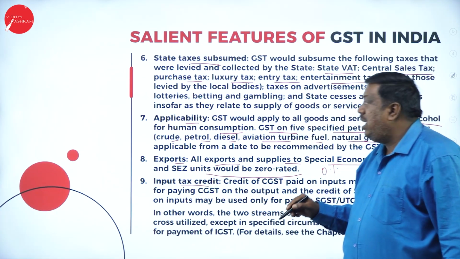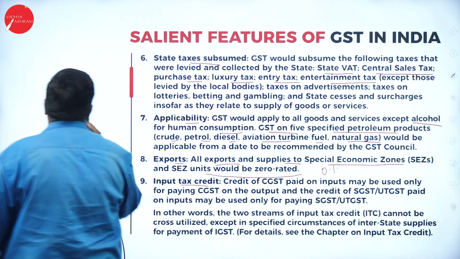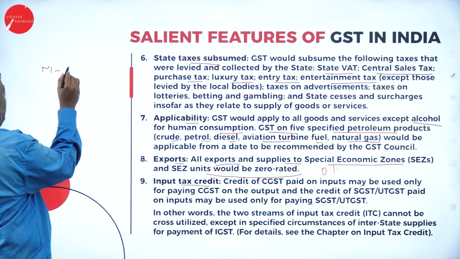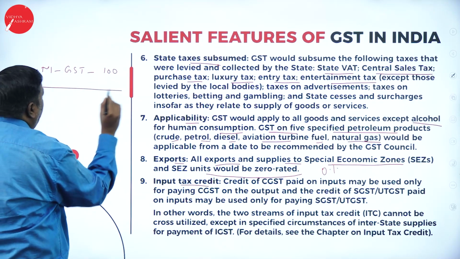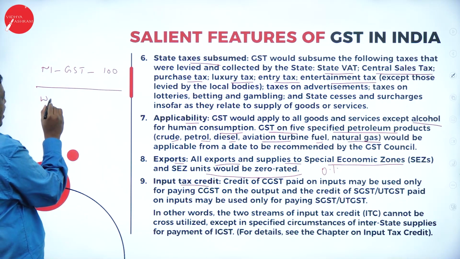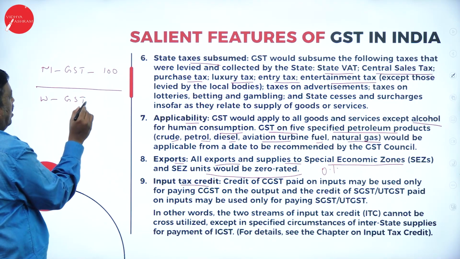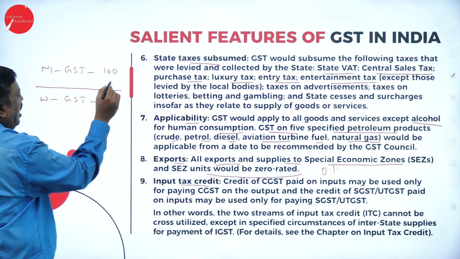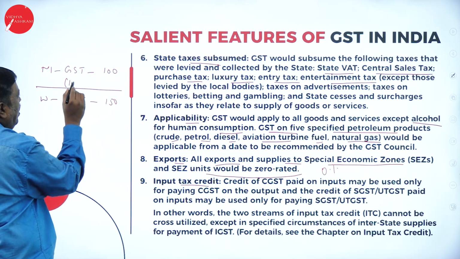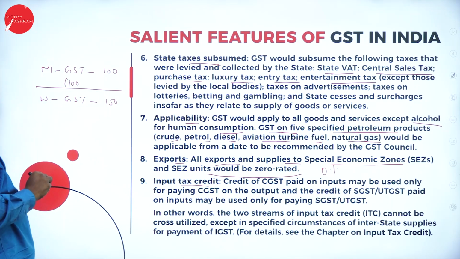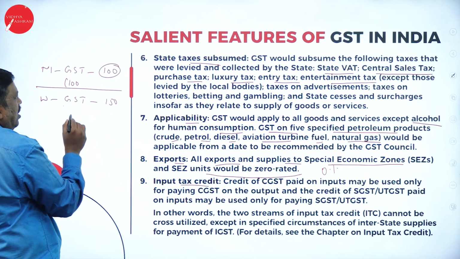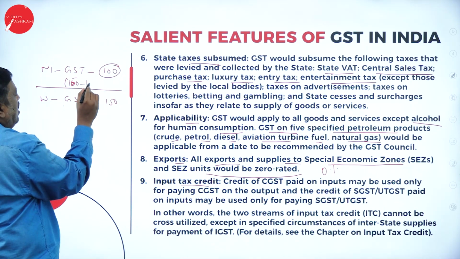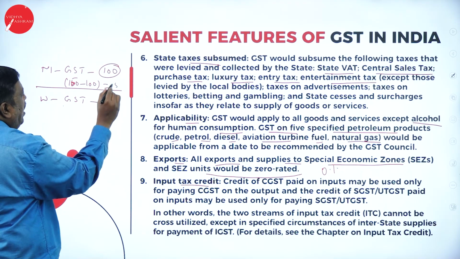Input tax credit. I already told you that. Now, the manufacturer has charged GST here, 100. Now the wholesaler is charging GST as 150. Whatever GST was paid by the manufacturer at the time of the raw material purchase is set off, so 150 minus 100, the wholesaler is going to pay only 50.